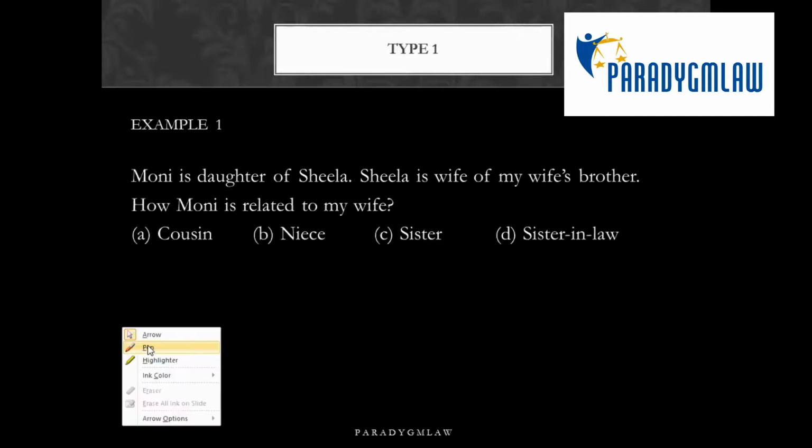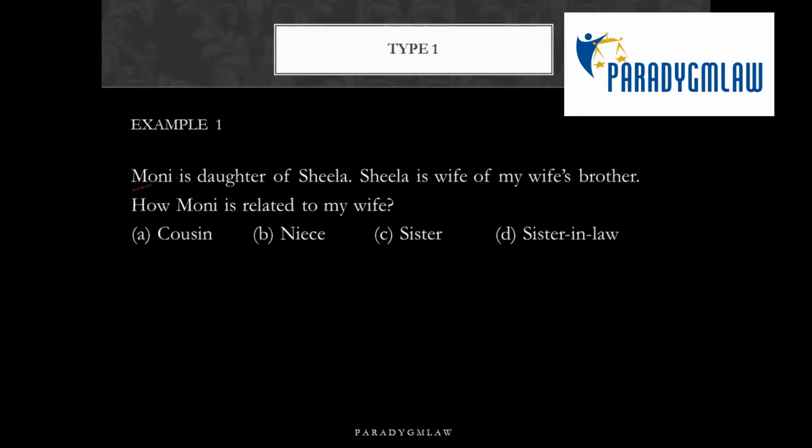From the name Mooni, I don't know if it's a boy or girl, but as soon as they say daughter, I can say Mooni's gender is female, correct? She's the daughter of Sheila. Sheila, the name indicates it's a woman. Is this first part clear to everyone, how I got the gender? Yes, ma'am.